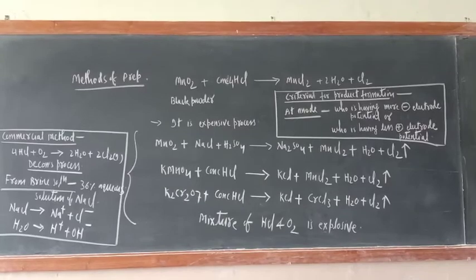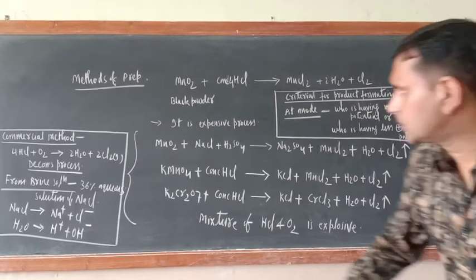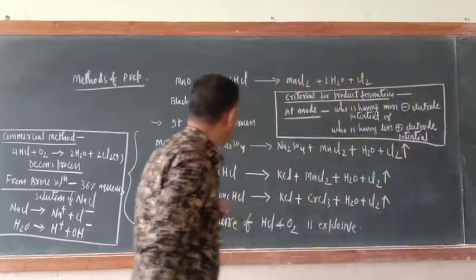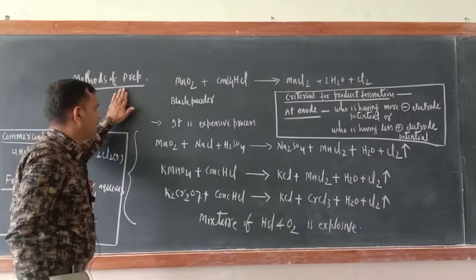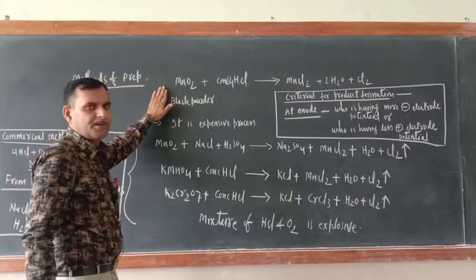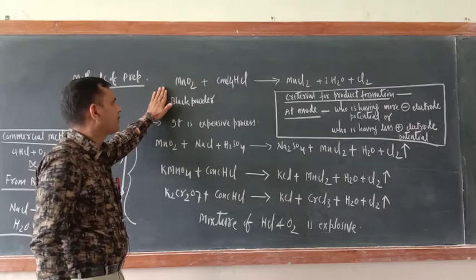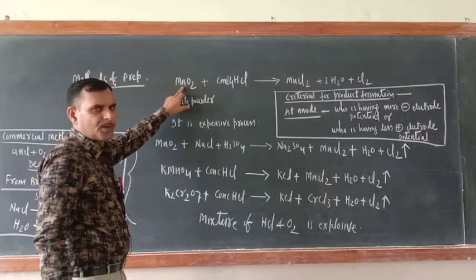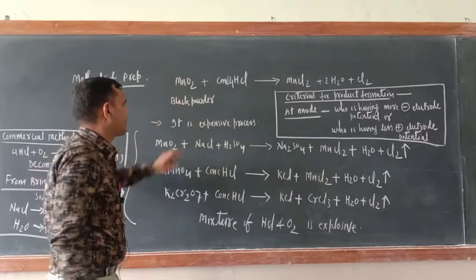So now, the methods of preparation of Cl2. First, see this method. Earlier, it was a very popular method for the preparation of chlorine. MnO2 means manganese dioxide. It is a black powder.